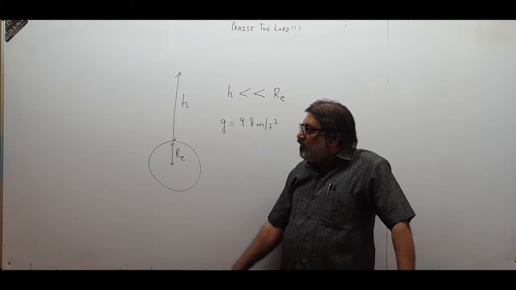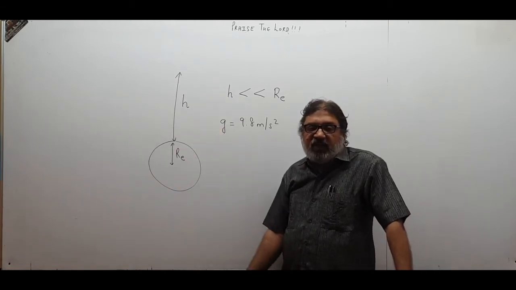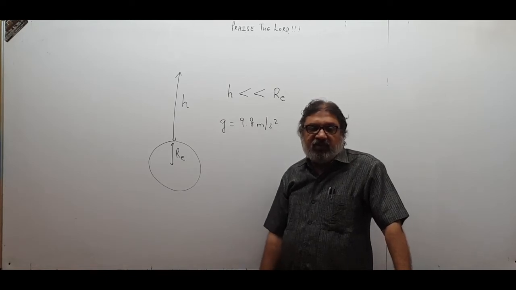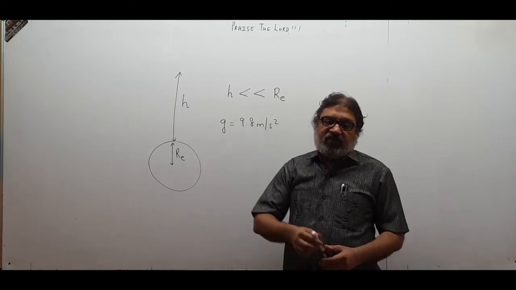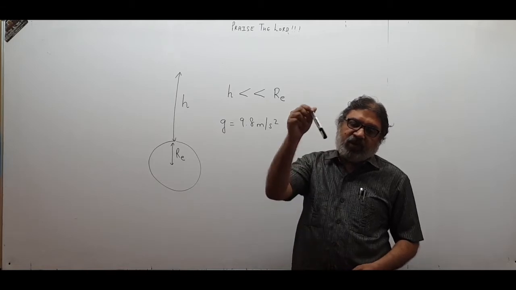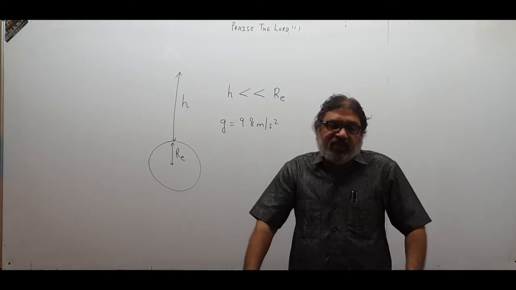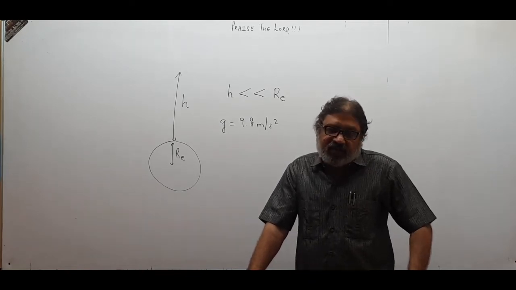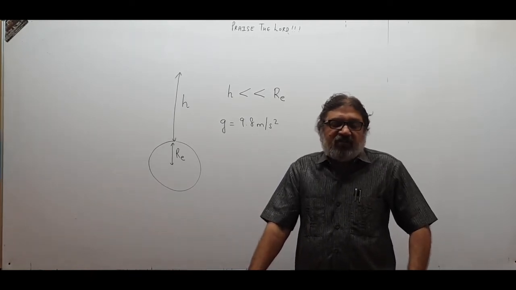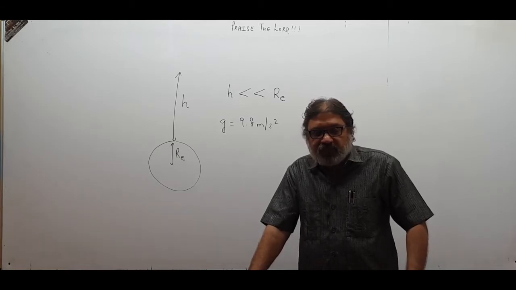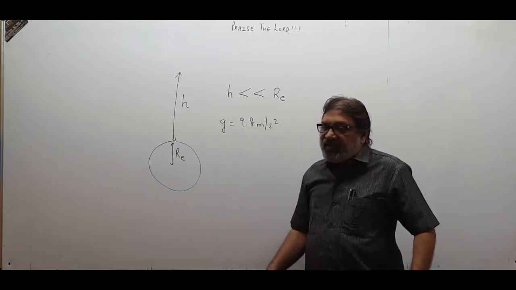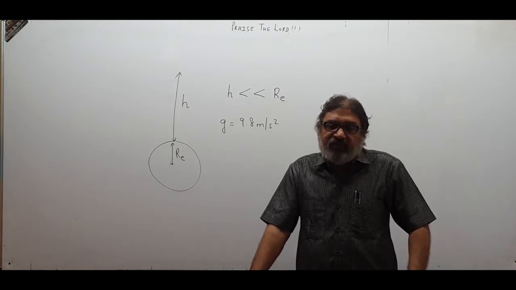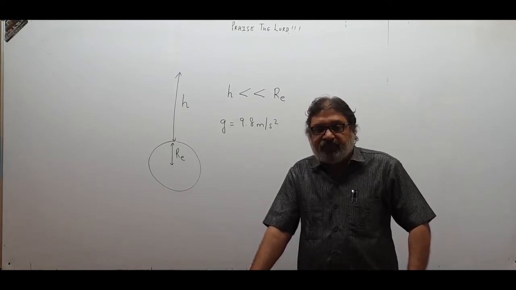Also, we are assuming there are no frictional effects of air present. So we are neglecting friction because of air, because if friction is taken into account, then the body's mechanical energy will be lost in the form of heat energy because of friction with air. That we will see in detail in work, energy, power. Right now we are neglecting the effects of air, and we assume that the body is falling in vacuum.